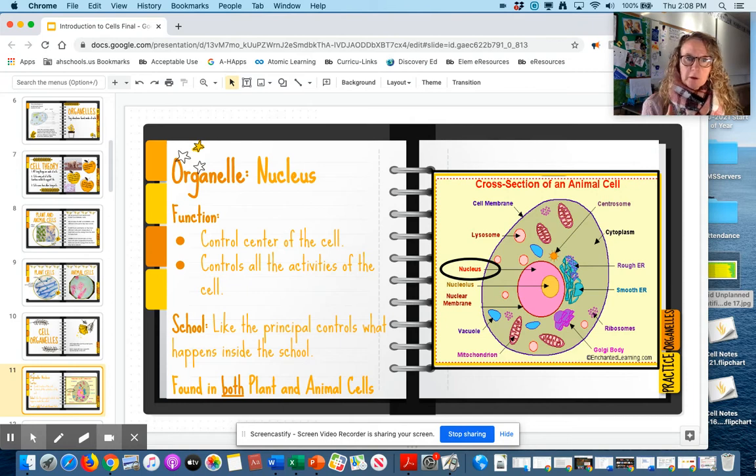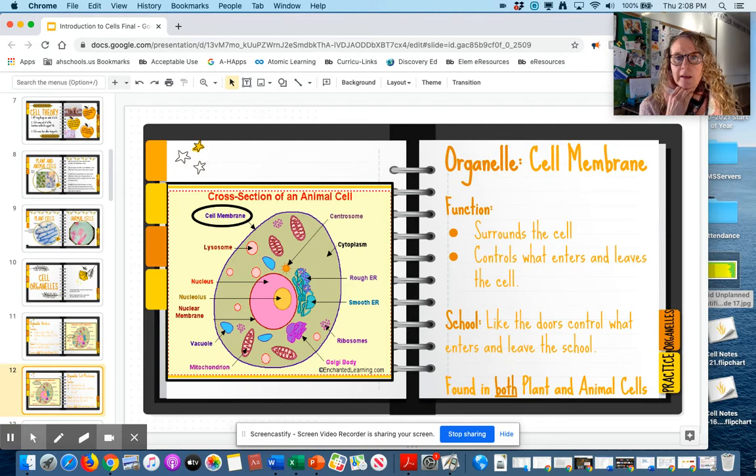As we go through each part of the cell, we're going to compare it to the school. So if the nucleus controls the cell, that's like how the principal controls what happens inside of the building. So the nucleus controls the cell, the principal controls the school, your brain controls your body. Those are all similar things. So the nucleus is the control center, and a nucleus is found in both plant cells and animal cells.